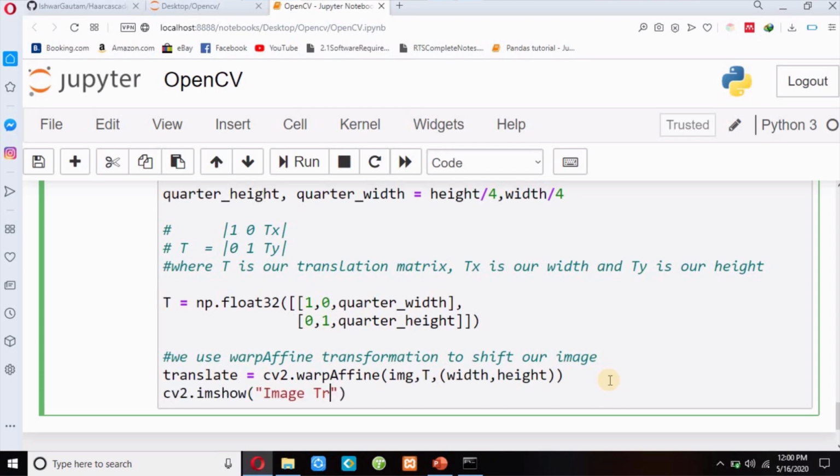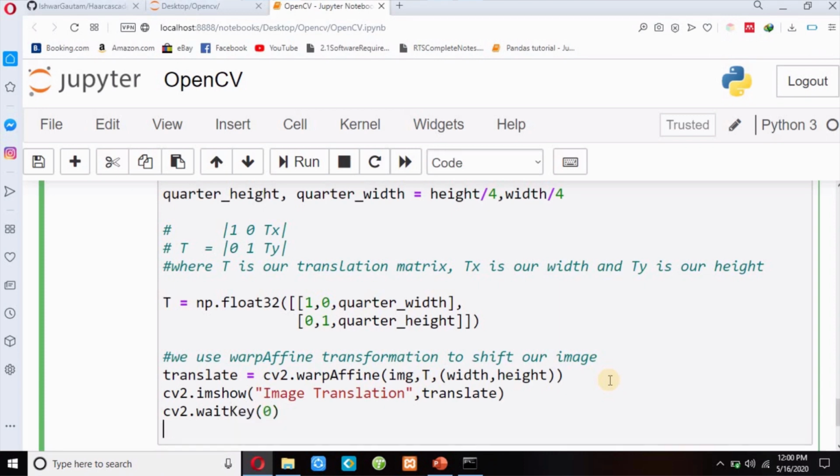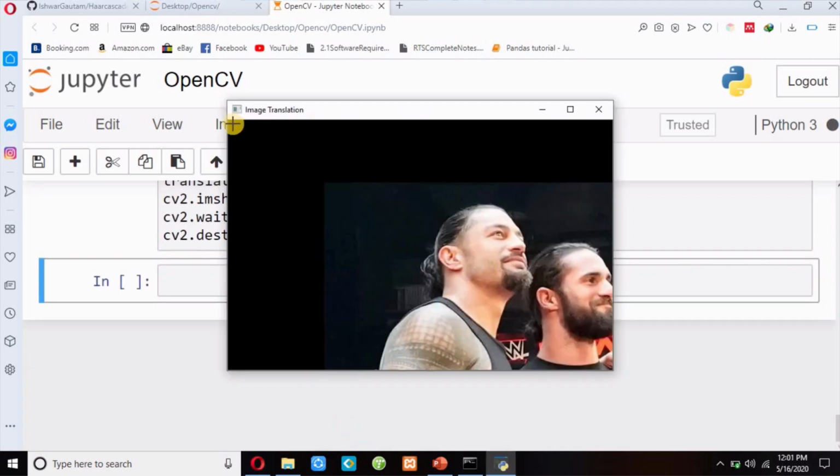Image translation, and then I have to pass the same translate, and then I will use waitKey, capital K, and then I will destroy my window, destroyAllWindows. Now I will execute this code, so Shift+Enter. You can see here my image is being shifted or translated.